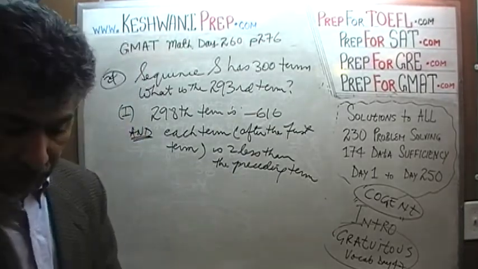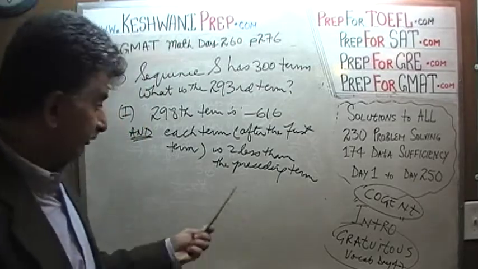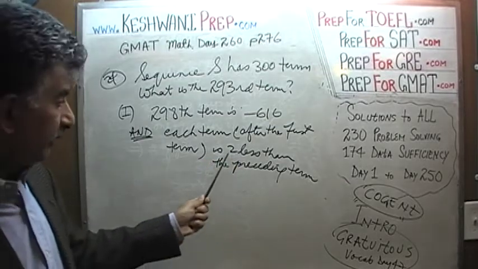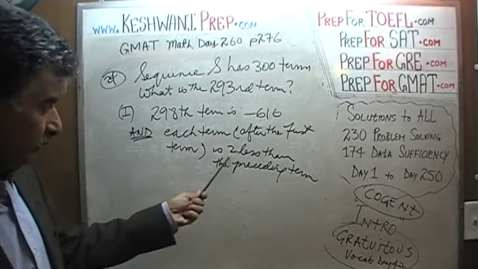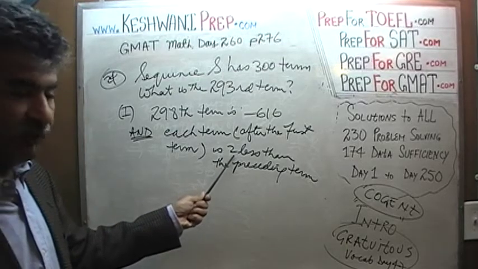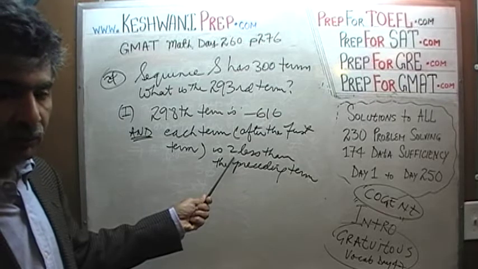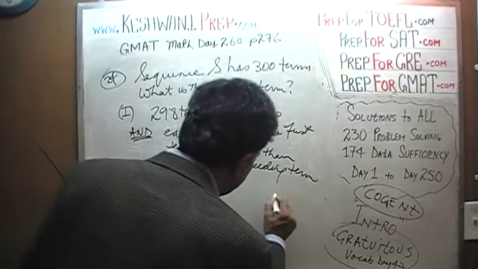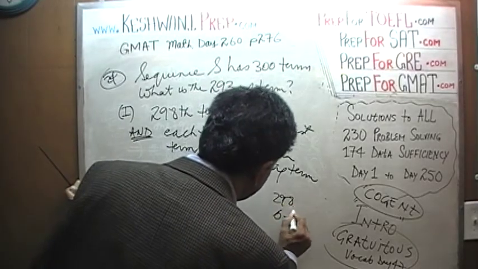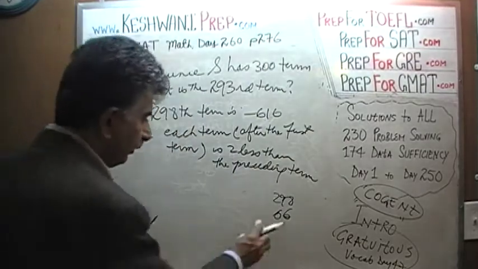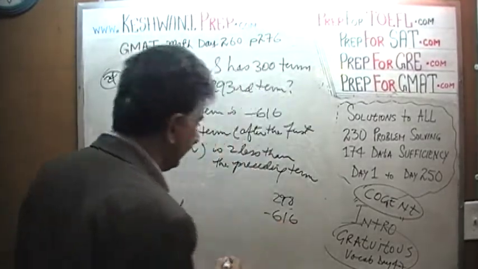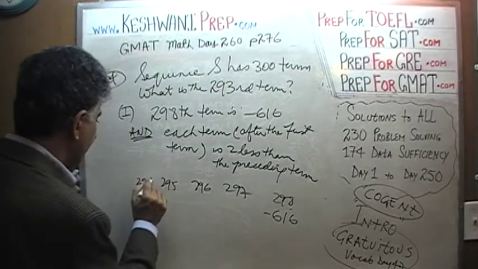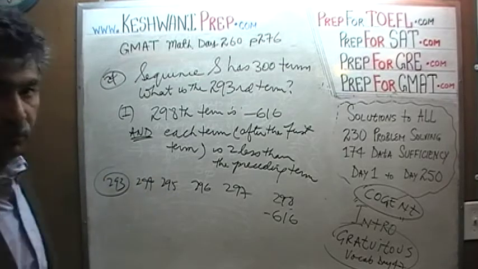Again, what we're about to do right now is a waste of time. This is not something we'll do in the real exam. We just have to realize that if we know the 298th term, and they always go up or down by a fixed amount, it doesn't matter whether by 2 units up or 2 units down, we know the difference between two succeeding terms is 2. We can figure out whichever term we want. So 298 is negative 616. Then 297, 296, 295, 294, and the 293rd. The question is, what is the 293rd term?